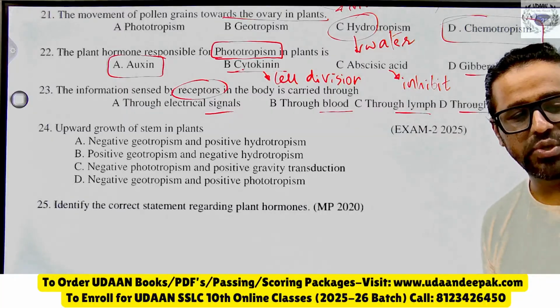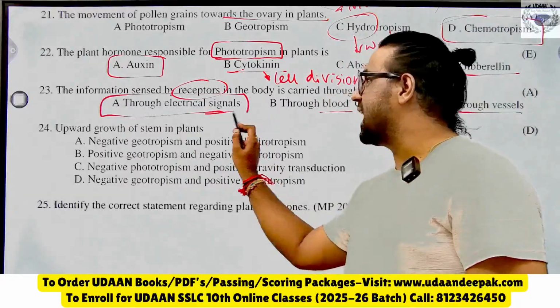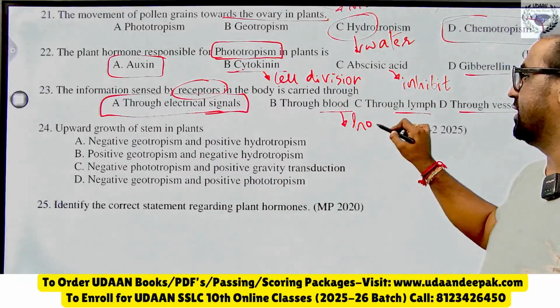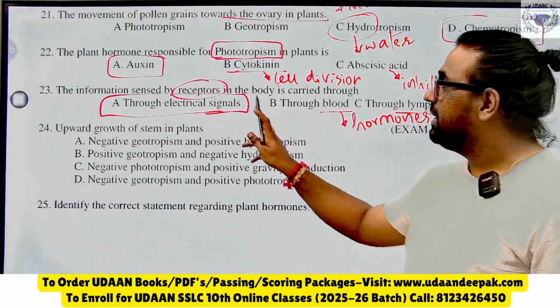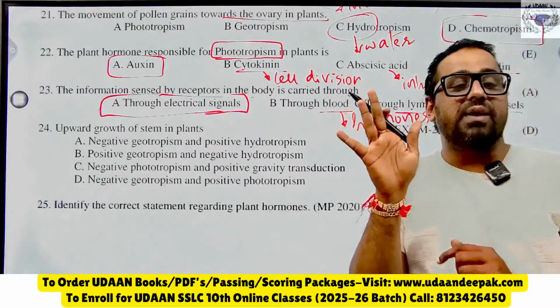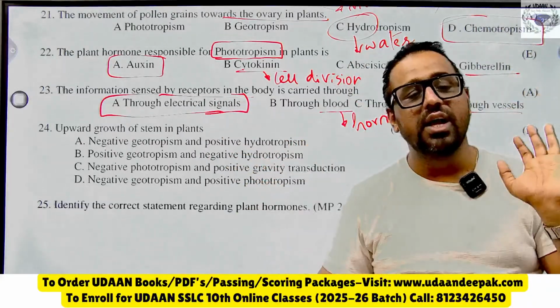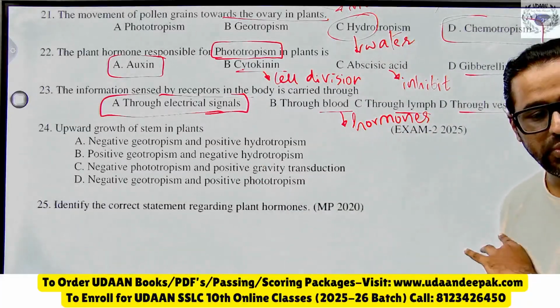Devamsh Gowda is telling B. No dear, you know that the information is carried through electrical signal only. Through blood, hormones will travel. Remember, what goes through blood is hormones. But they said receptors, that means skin. If you touch the skin, blood does not go. Through skin receptor, through sense organ, it will reach the brain and spinal cord. Like that you should be able to do it.